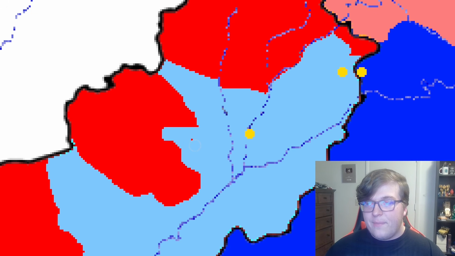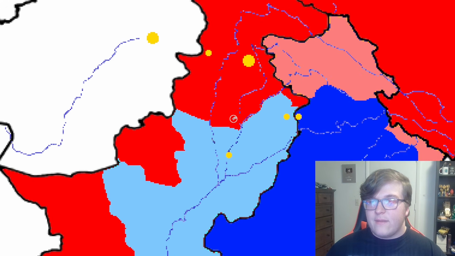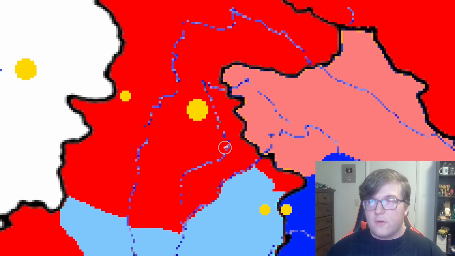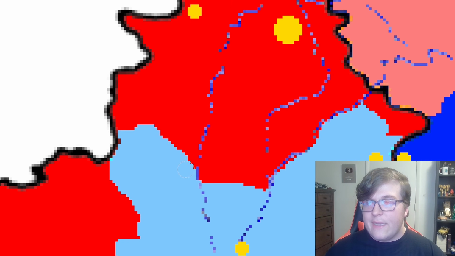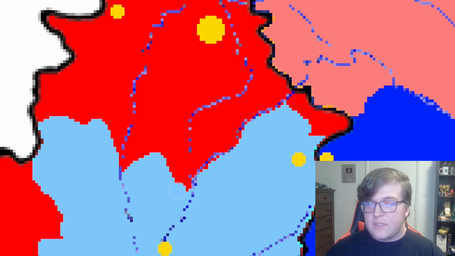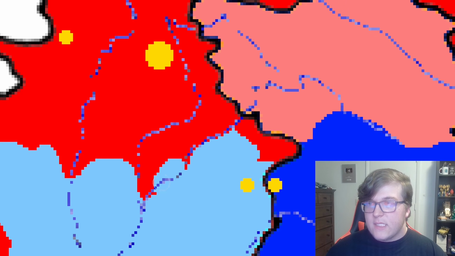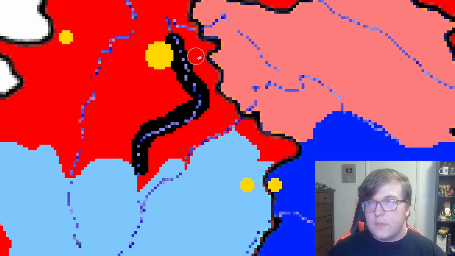They aren't told to occupy the entirety of the area, they're just told to go in and remove any problems, if you know what I mean. So they do just that, and now the rest of the blue team forces will focus on moving north. Three main army groups will emerge, one that is focused on taking land on this side of the river, one that is focused on taking the land in between, and another that is focused on taking all the land that falls to the south or to the east of this river.